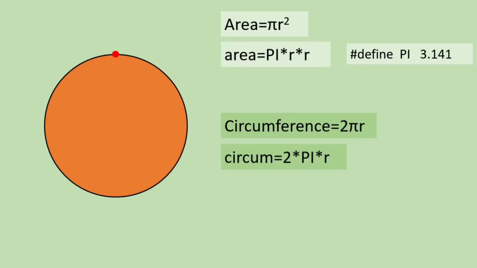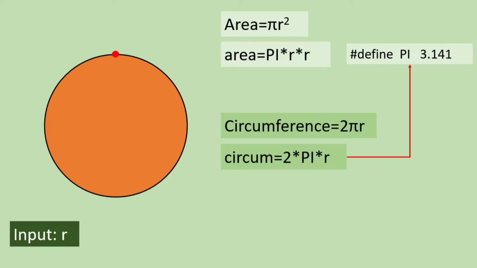Same as that, I have converted the equation of circumference into programming concept. Circum is equal to 2 into pi into r. I have made circumference short to circum because that is convenient to use. Here pi is already defined as 3.141.